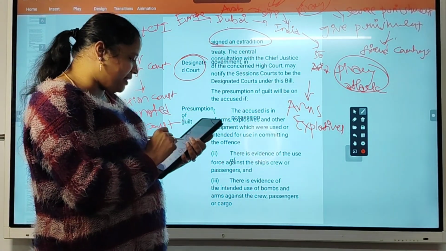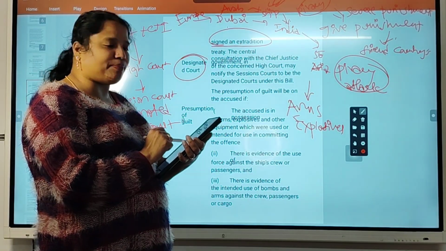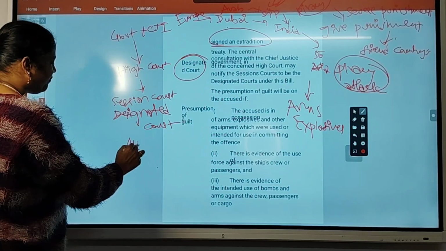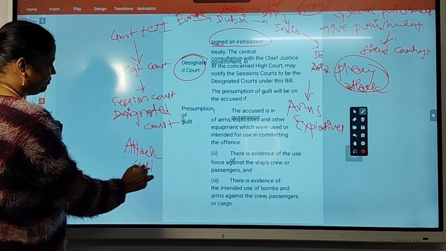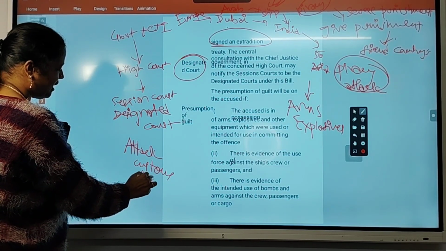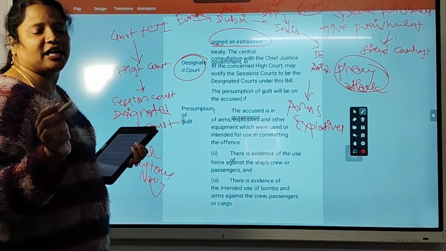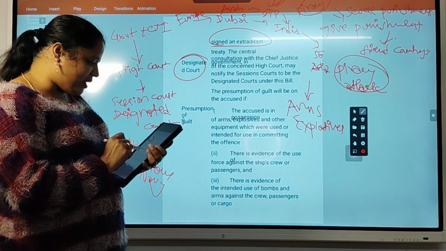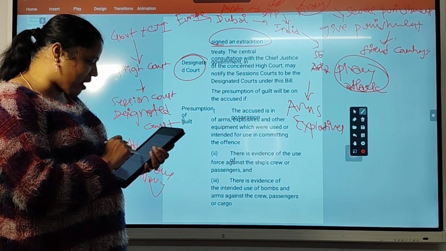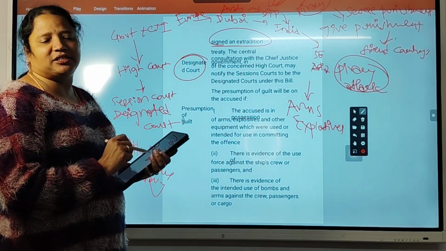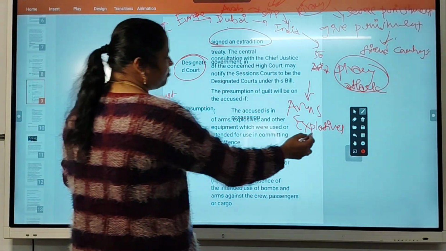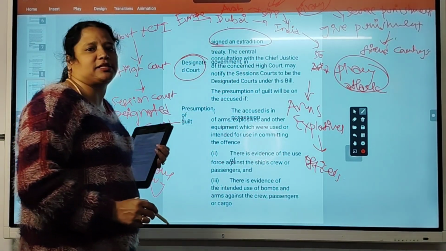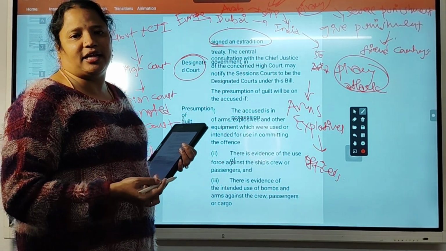Okay, and there is evidence of use of force against ship crew or passengers. Even if they attack some people, officers, customs officers, navy officers, whomever they attack, it is a confirmation that they are enemies trying to enter India. And there is evidence of intended use of bombs or arms against crew members or cargo ships. Even if they use these arms to attack officers, then it is a confirmation that they are criminals trying to enter India by wrong means.